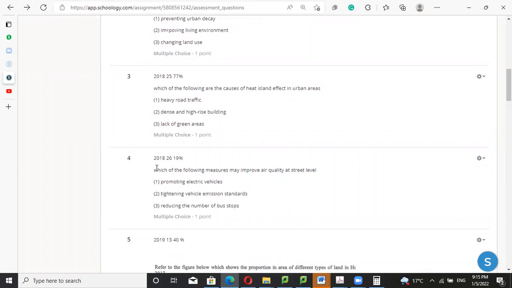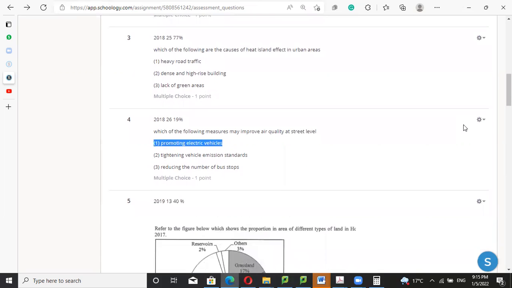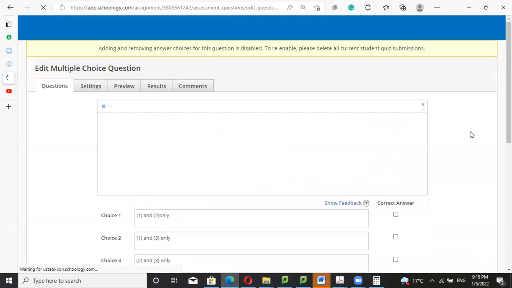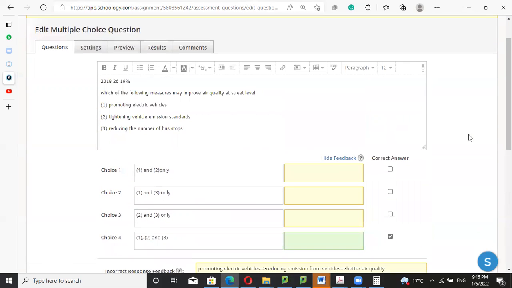Number 4: which of the following measures may improve the air quality at street level? Promoting electric vehicles, true. Tightening the vehicle emission standard, also true. Reducing the number of bus stops: a lot of students asked me why this gives better air quality. Mainly because if we have fewer bus stops, then fewer buses will stop on the road, especially on the ring road.